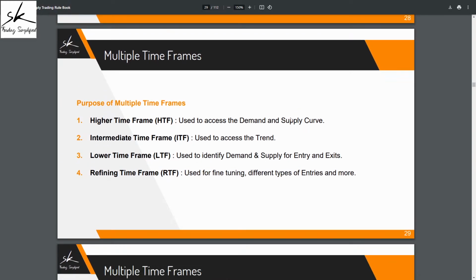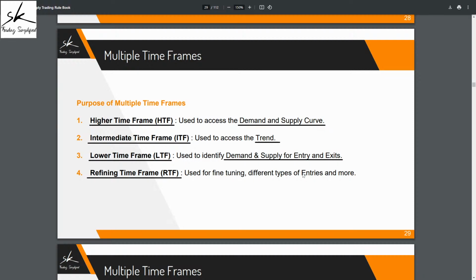We use a minimum of 4 different time frames, and we call them the higher time frame HTF, the intermediate time frame ITF, the lower time frame LTF, and the refining time frame RTF. Higher time frame is used for demand supply curve analysis. Intermediate is used for trend analysis. On the lower time frame, we identify our areas of demand and supply for our entries and exits. And the refining time frame can be used for multiple purposes, like fine tuning the zone, different kinds of entries, like your type 2 and type 3 entries, or in case we need to apply some additional rules, that is also where this time frame can help us.